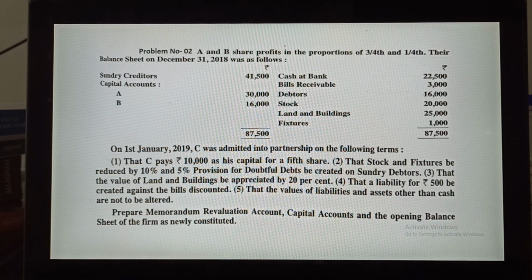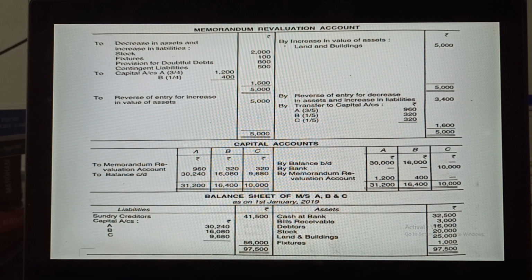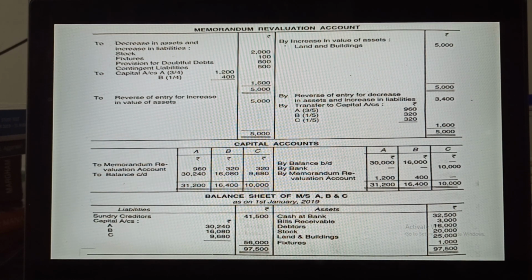Go back and see. Point number 2 we have covered. Stock and fixtures reduced by 10% and the 5% provision we have written on the debit side. Point number 3 is that the value of land and building be appreciated by 20%. Appreciation means increase, and land and building is an asset. When an asset increases, it will be credited, so revaluation account is credited to land and building account. 20% of 25,000 rupees will become 5,000 rupees. That's why I have credited it here.